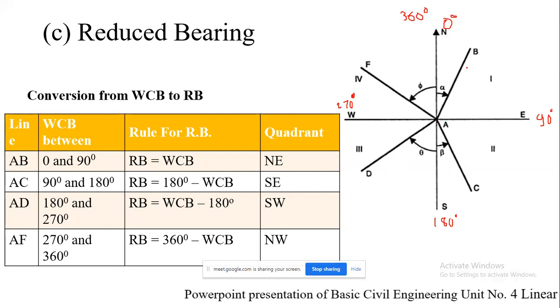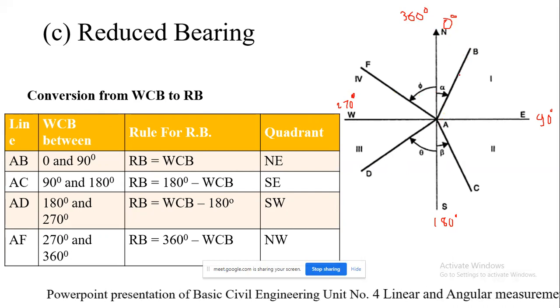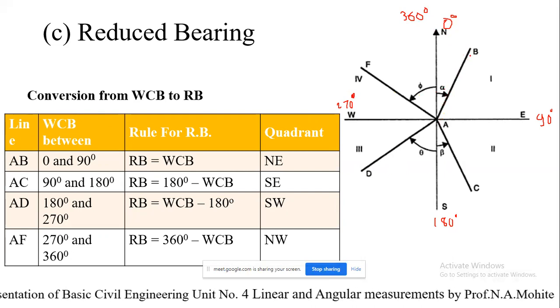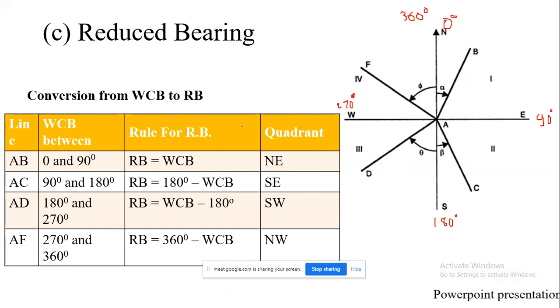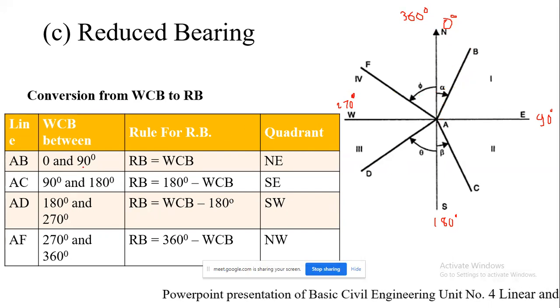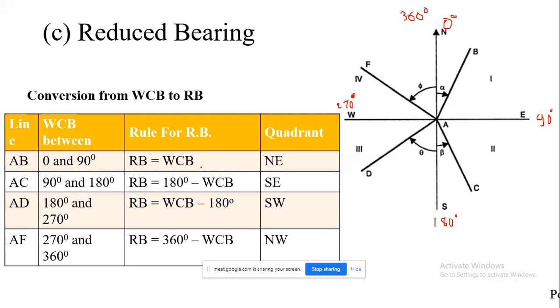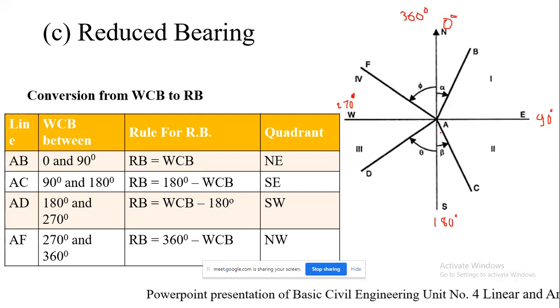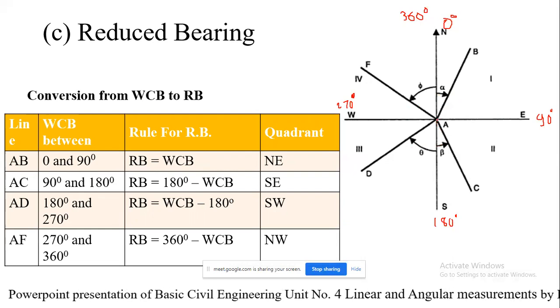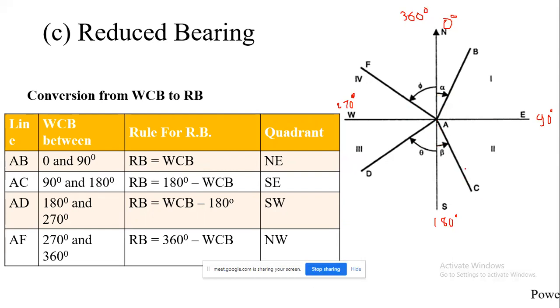So whenever I'm interested in converting the whole circle bearing of the line AB in terms of RB, the quadrant is northeast, and the angle is between 0 and 90-degree. So correspondingly, whatever is the angle, it will remain the same. Okay, so north angle east, that will be the quadrant. But suppose the line is lying in the second quadrant, that is AC is the line. Okay, so that angle is lying between 90-degree and 180-degree.